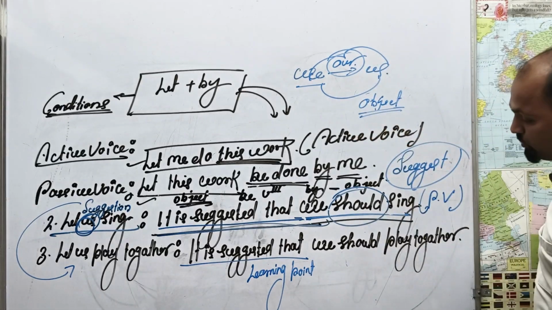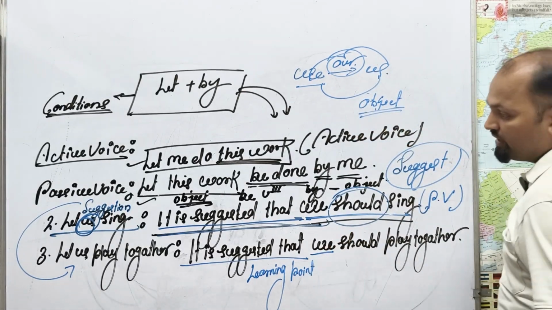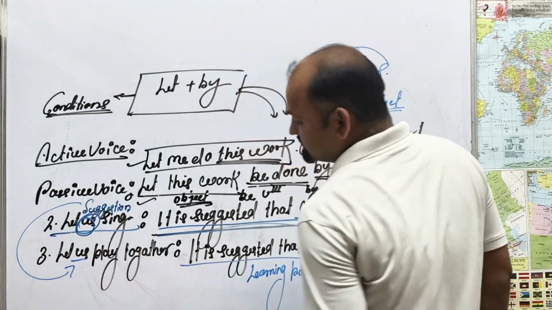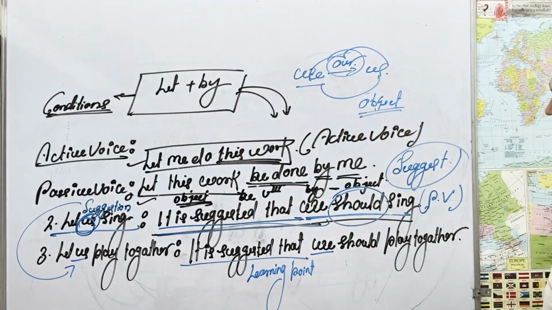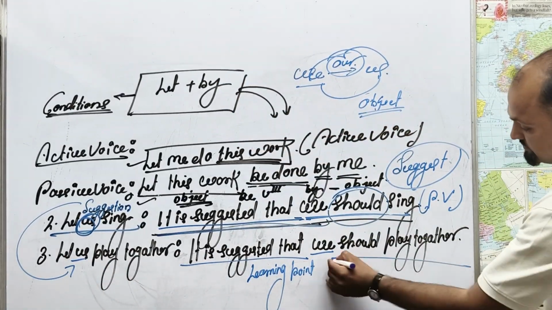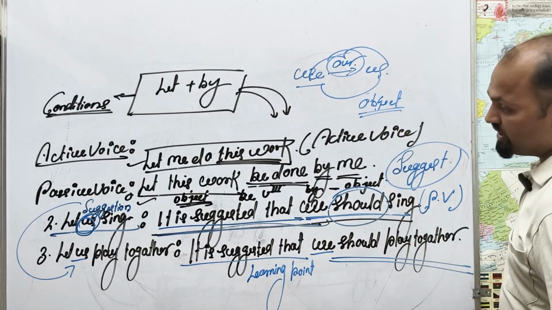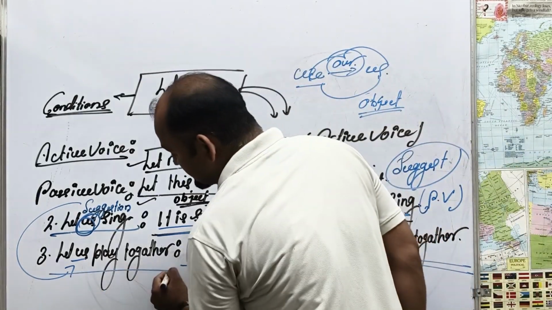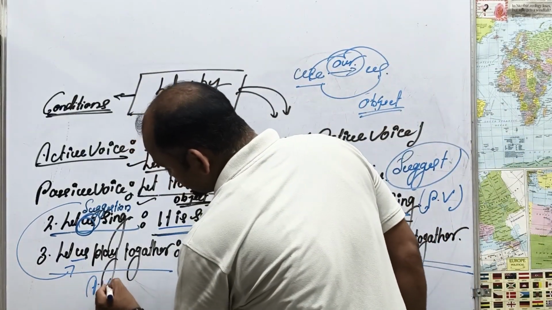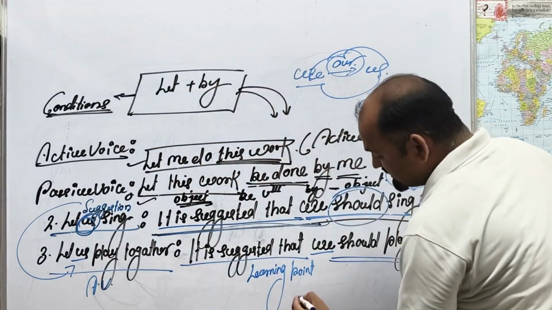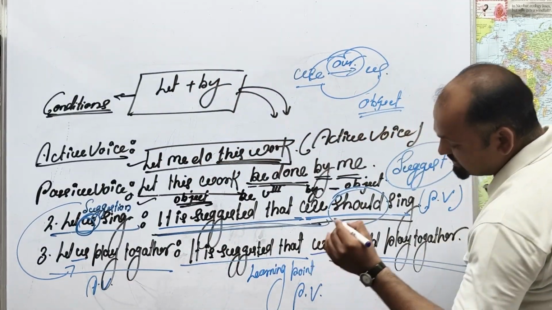It is suggested that we, why we? Because there is us. It is suggested that we should play together. This is the active voice statement, and now this is called the passive voice statement.